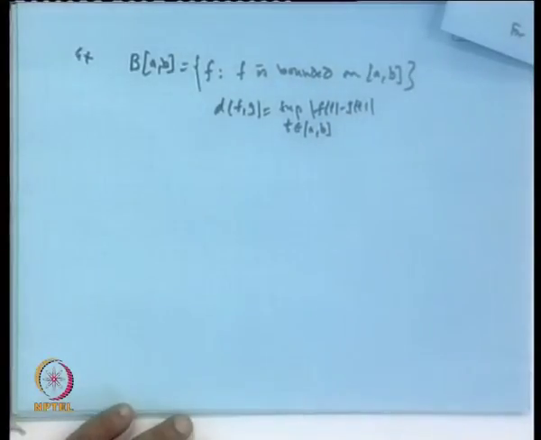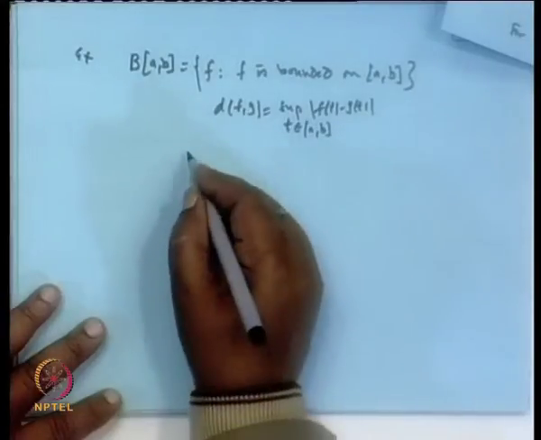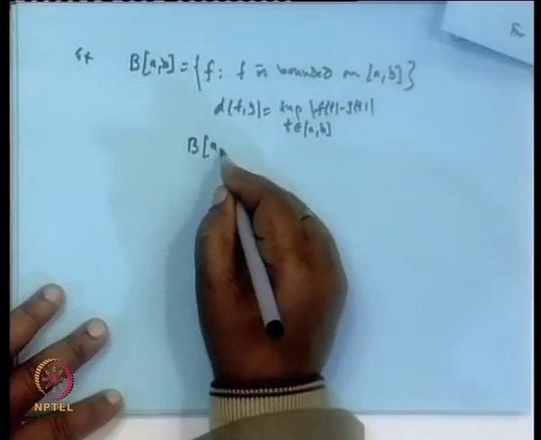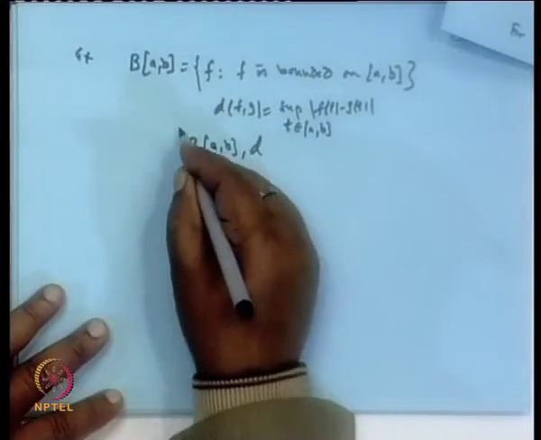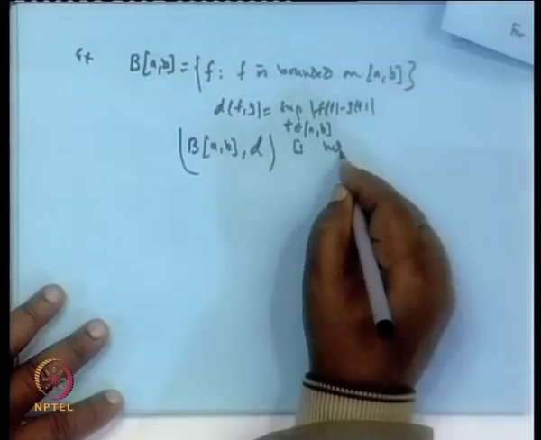Because it is a bounded function, the supremum will be attained, and this is the metric. Now, this B[a,b] under d is not a separable space.